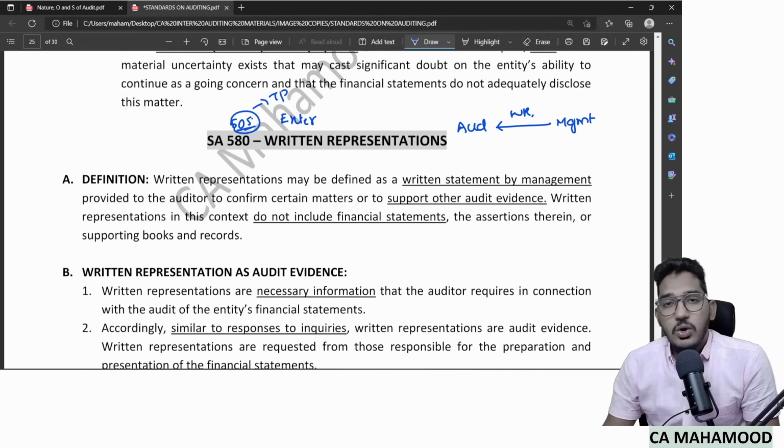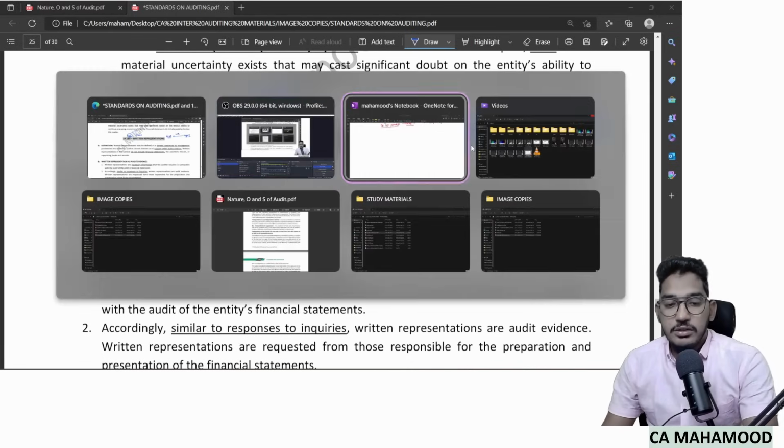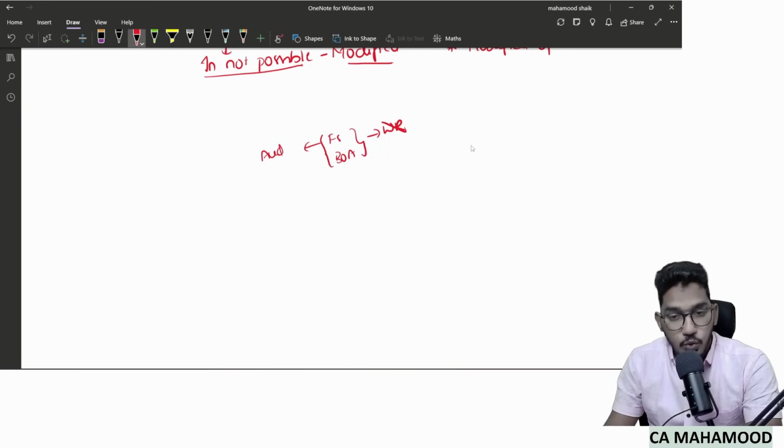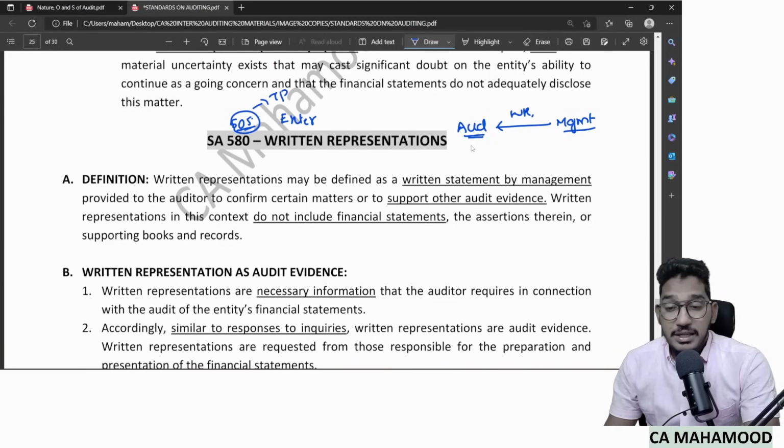So once again, I am repeating, if the auditor is getting a written response from a third party, that we call external confirmation. On the other hand, if the auditor is getting a written confirmation from the management, internal, then we call it written representation. So does that mean financial statements will be given to the auditor? Yes. Financial statements will be given to the auditor. Books of accounts will be given to the auditor. Can I include financial statements and books of accounts in the definition of written representation? No. The written representation does not include financial statements, assertions therein, or books of accounts.